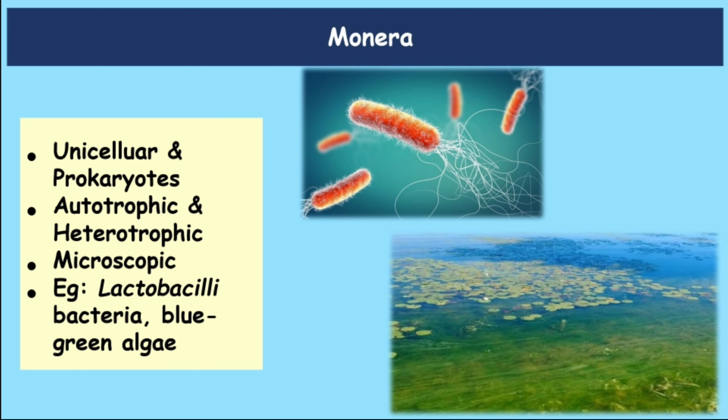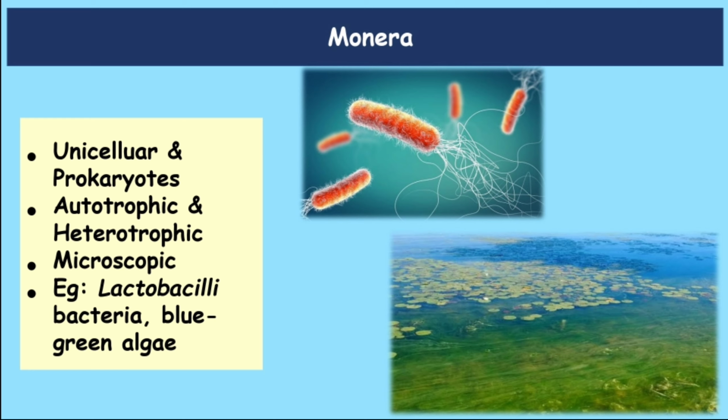So now we will study each of the kingdoms in detail. First we will study kingdom Monera. As we studied, Monera is placed under prokaryotes, so the organisms in kingdom Monera are prokaryotes. They are unicellular, as we said before. They are autotrophic, meaning they make their own food, and they can also be heterotrophic, meaning some of them are dependent on others for their food. They can be microscopic, or they can be seen with our naked eyes as well.